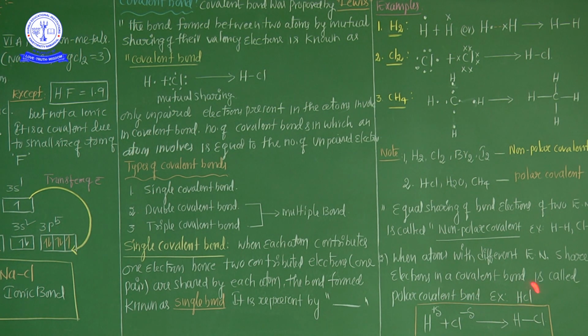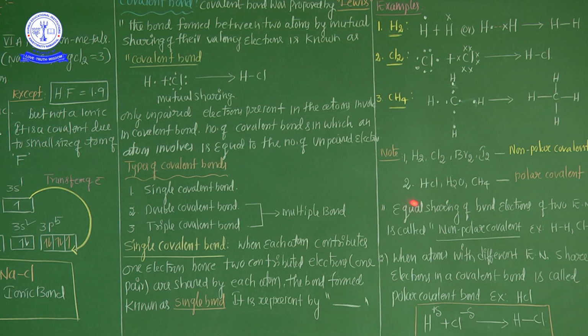An example is HCl. H2 and HCl both have single bonds, but H2 is a non-polar covalent bond, while HCl, HBr, HF, and HI are also single covalent bonds but they are polar covalent bonds. That is the most important point.